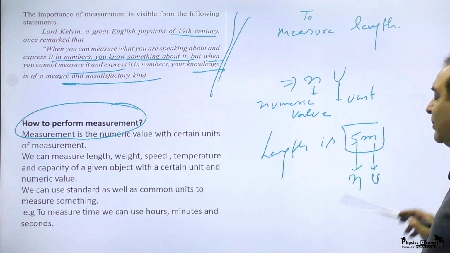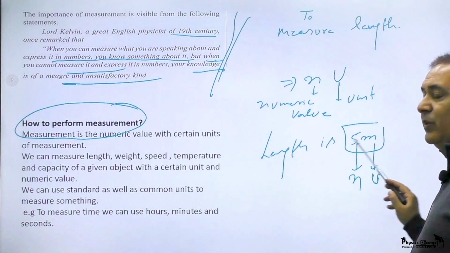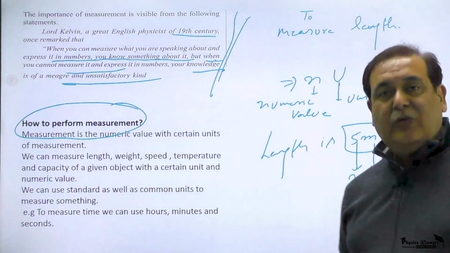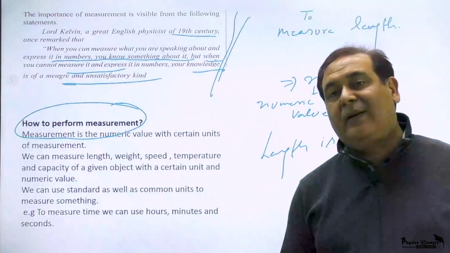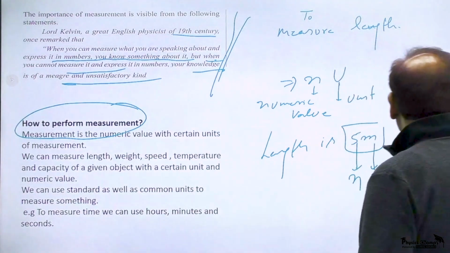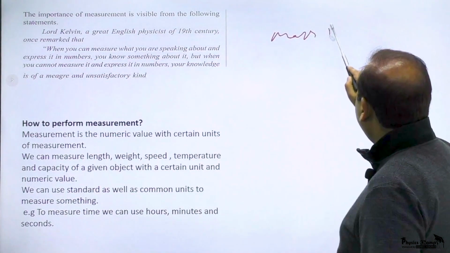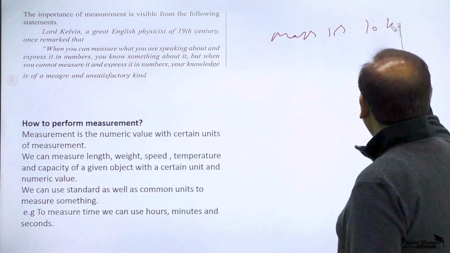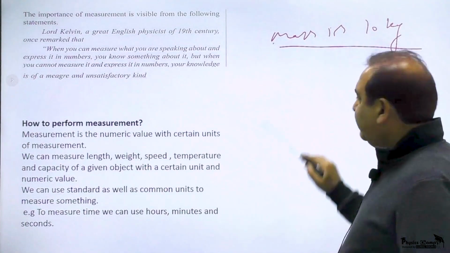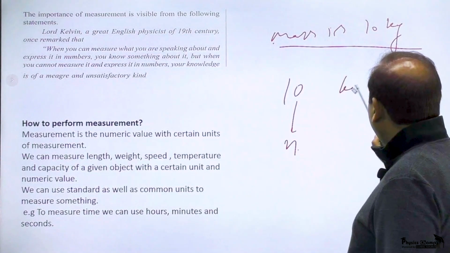For any measurement, you need N U, you need a unit, and then you need to find how many times that unit is repeated. For example, if you are measuring mass, mass is 10 kg. It means what? 10 is the numeric value and kg is the unit.